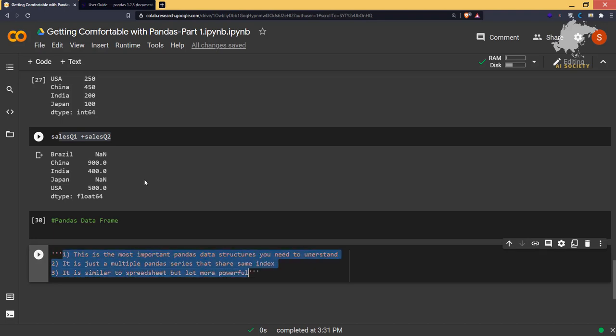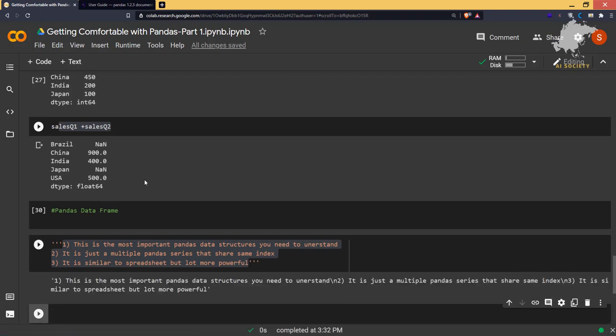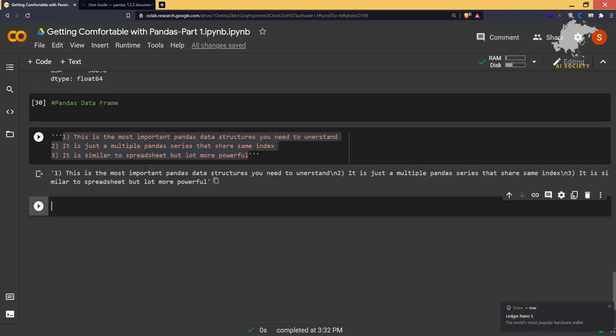Okay, so make sure you understand this, that it is multiple pandas series that we have just implemented in the last lecture. It is exactly the same, but it is just multiple panda series that share the same index value. It is similar to a spreadsheet but a lot more powerful. If you have worked on a spreadsheet, you would know how a spreadsheet looks. You have some columns and you have rows. In the same way, we have the same important things in the data frame, but it is a lot more powerful. And that is the sole reason why HRs and MBAs are also needed to learn Python for the betterment of their future. Okay, so let's understand it.